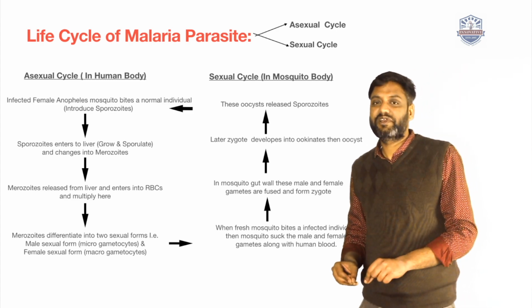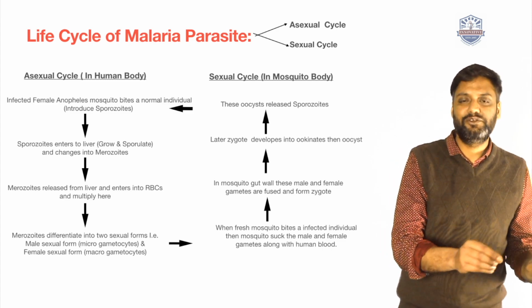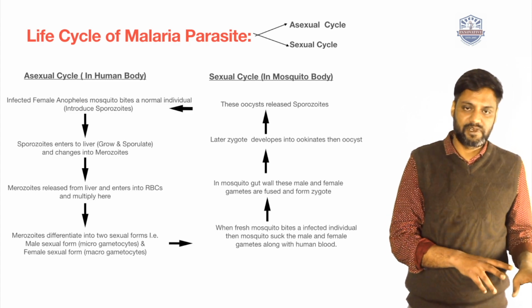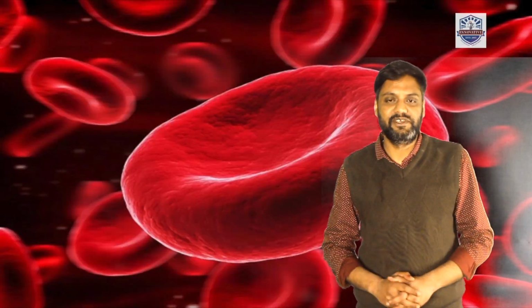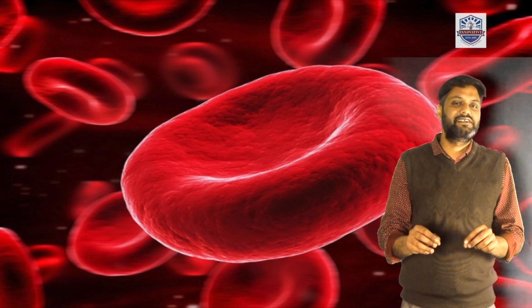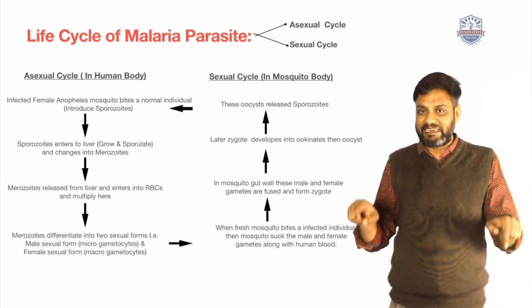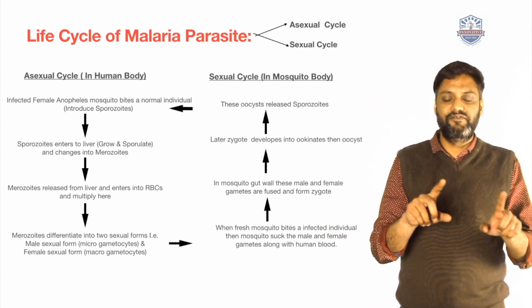After that, these sporozoites go to the liver, grow there and convert into merozoites. These merozoites are released from the liver and enter the human RBC.